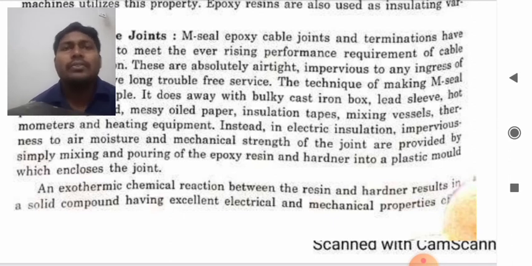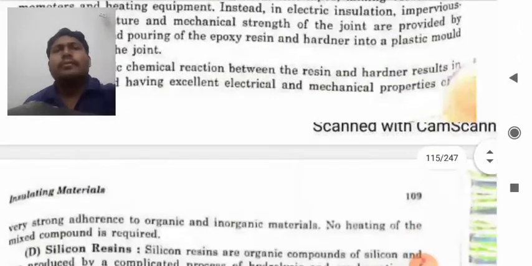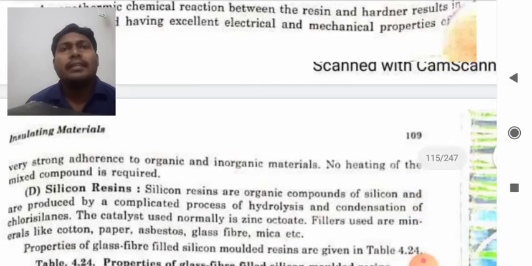An exothermic chemical reaction between the resin and the hardener results in a solid compound having excellent electrical and mechanical properties. So there is very strong adherence to organic and inorganic materials. No heating of the mixed compound is required.